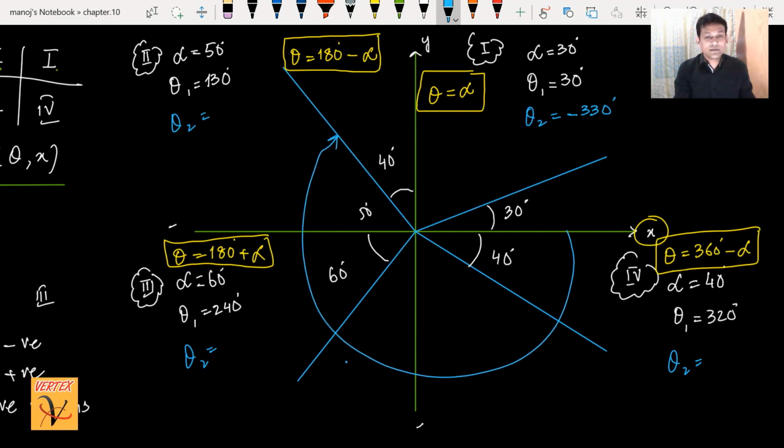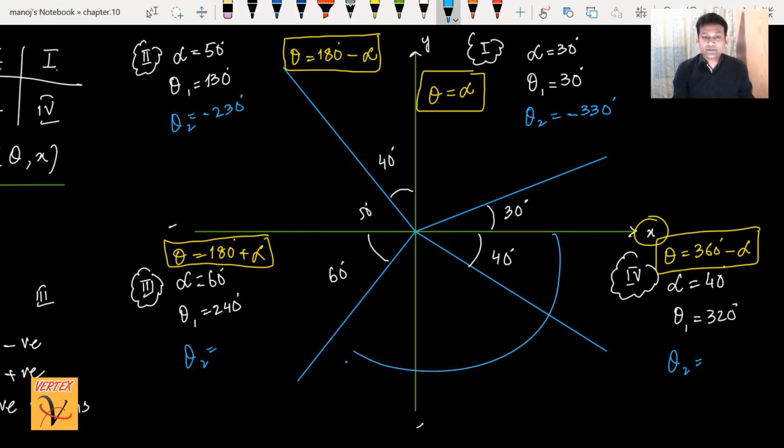Again, here we can write 180 plus 50, which is 230, but you will write a negative sign because you're moving clockwise. Again here, still clockwise, you can write 180 minus 60, which is 120, and then minus 120.